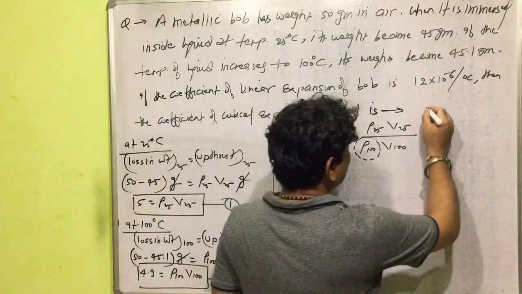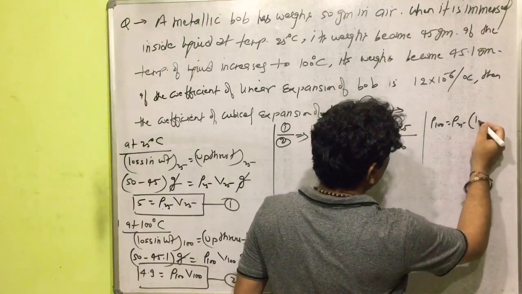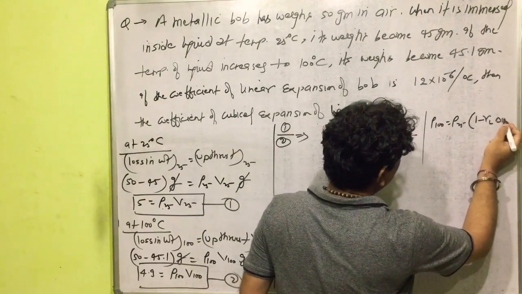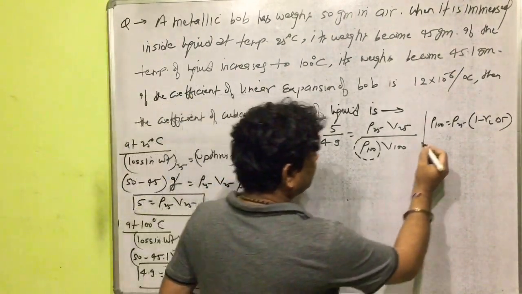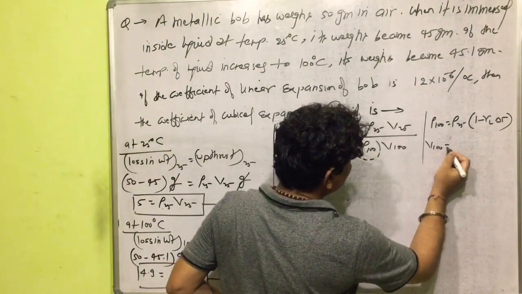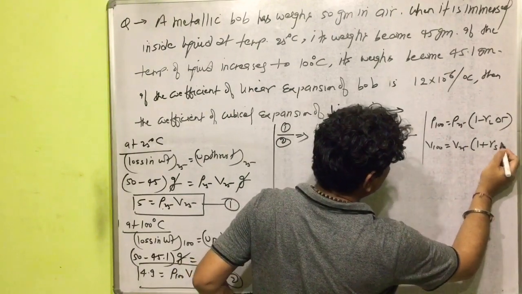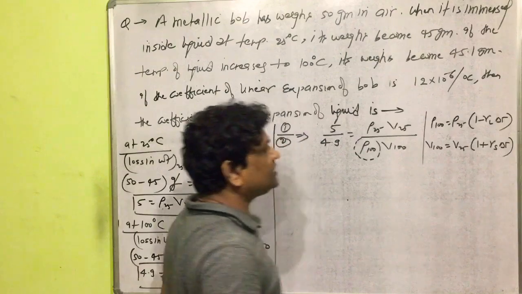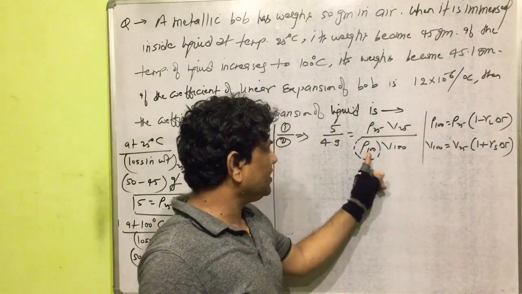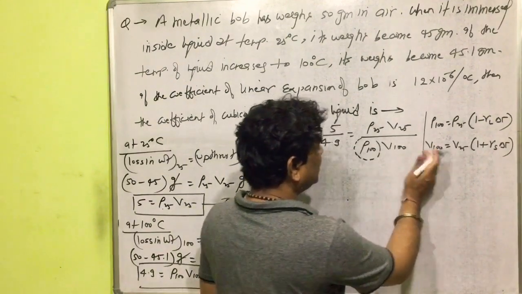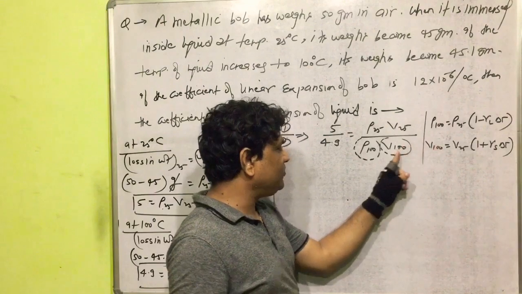The value of rho 100 is equal to rho 25 into 1 minus gamma liquid into delta T. And the value of V100 is equal to V25 into 1 plus gamma solid into delta T. So we put the value of rho 100 here and of V100 here.